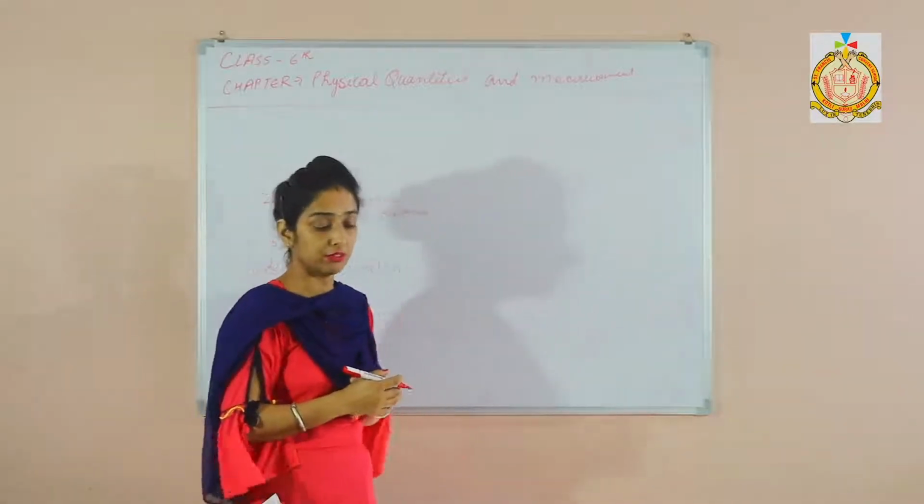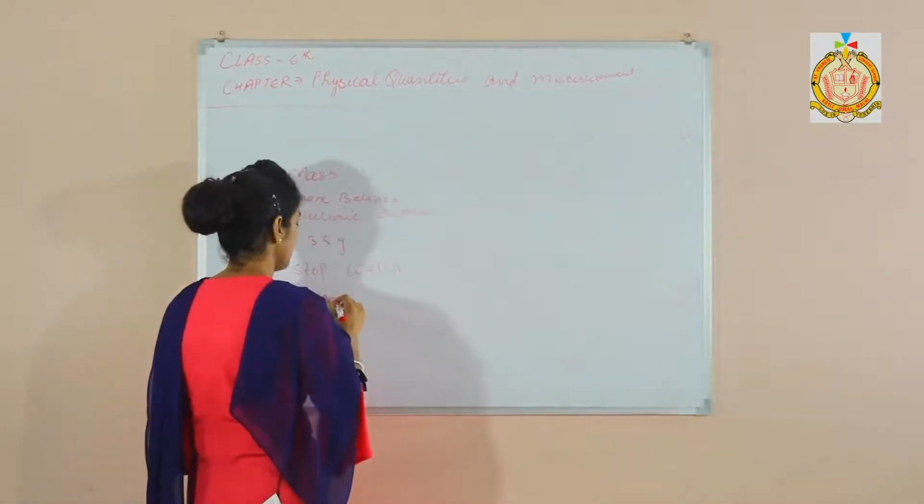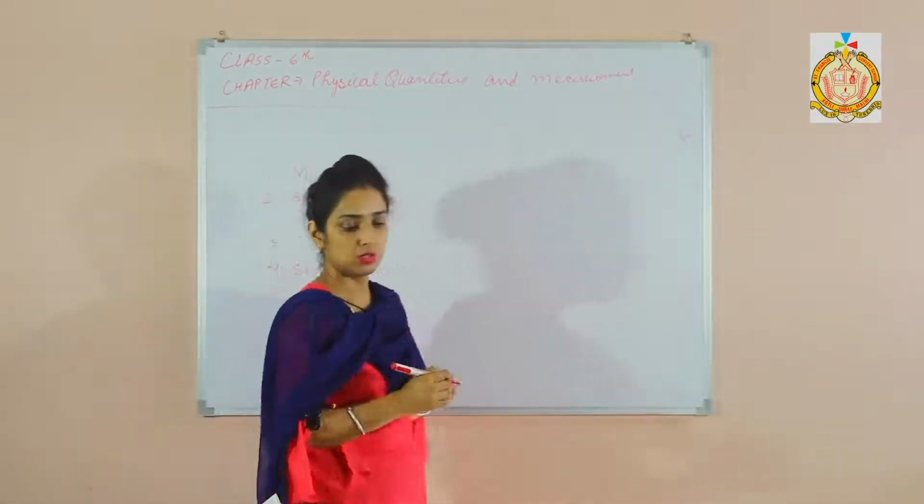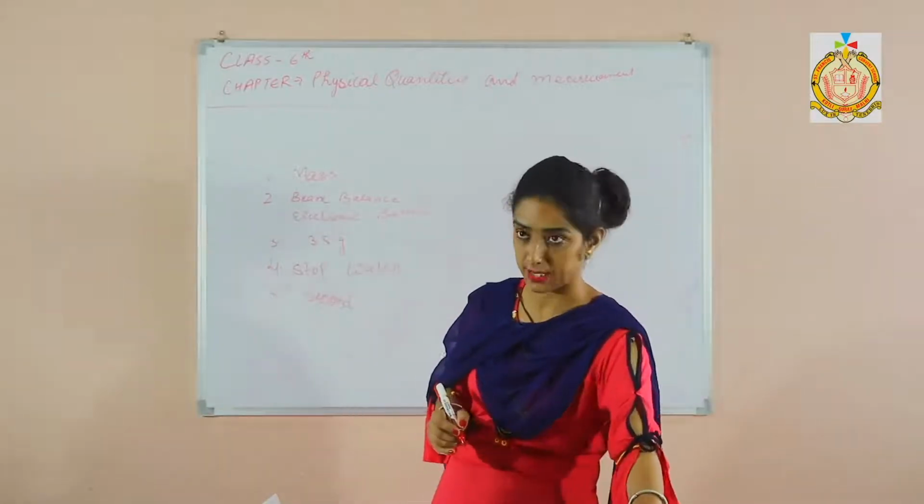Fifth one: blank is the unit of time. So what is the unit of time? You can say second is the unit of time.